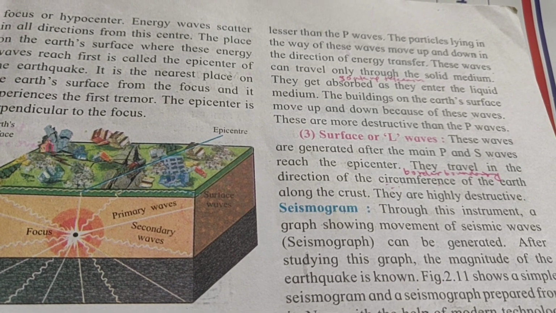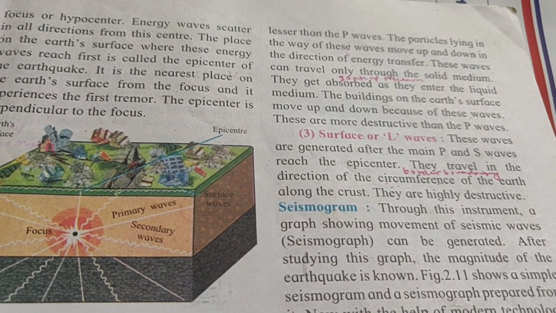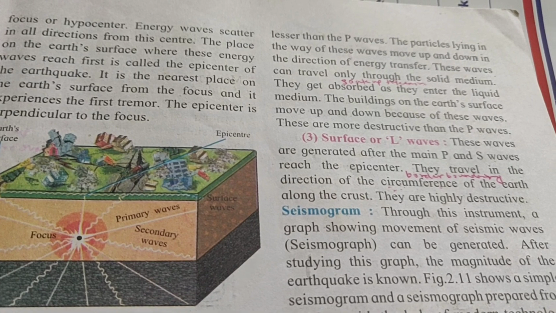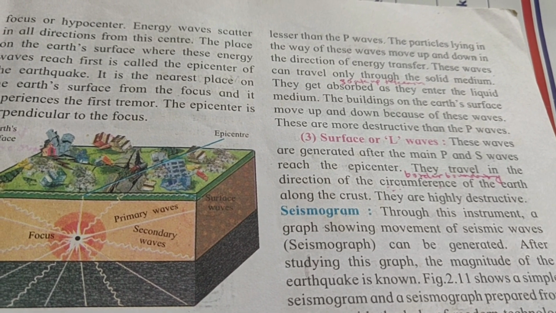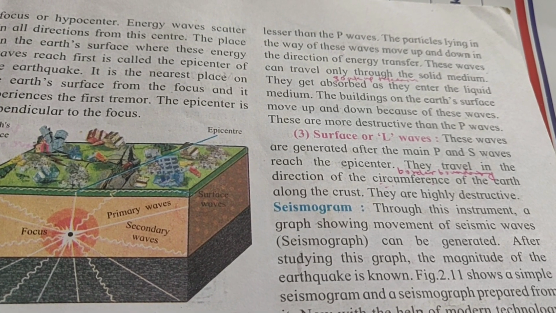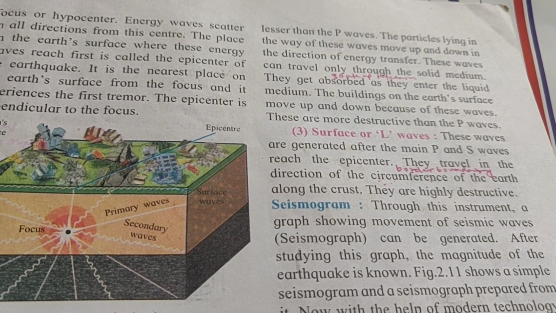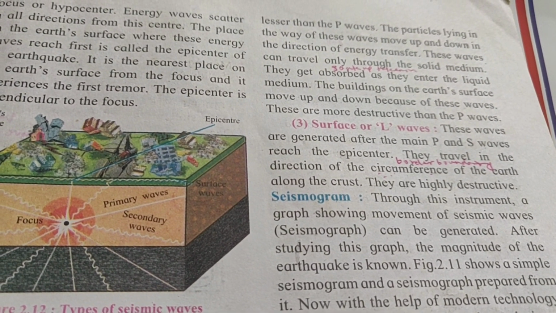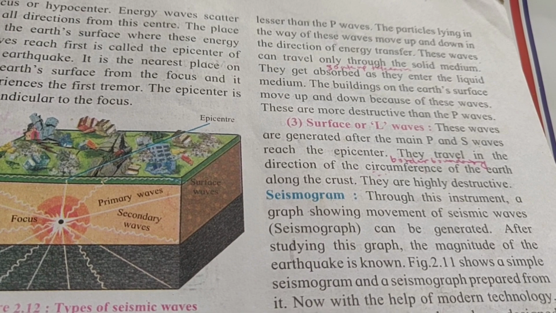The buildings on the Earth's surface move up and down because of these waves. So on the Earth's surface, the buildings which are there, how will the direction of the movement be? Up and down. And these secondary waves, it is said, are more destructive as compared to the primary waves.